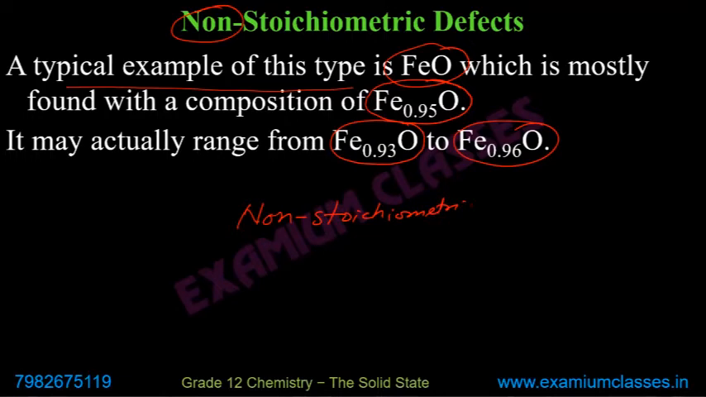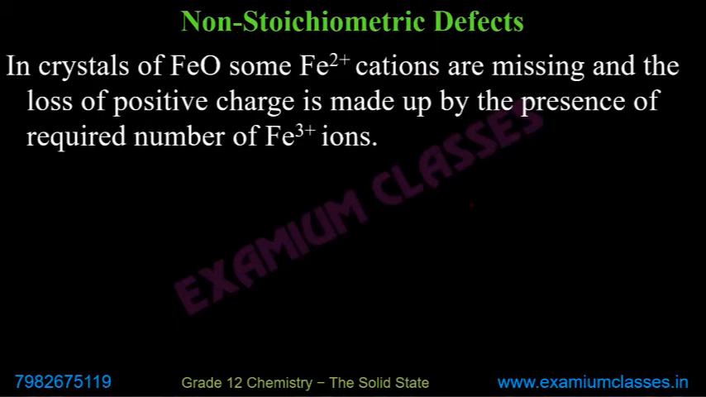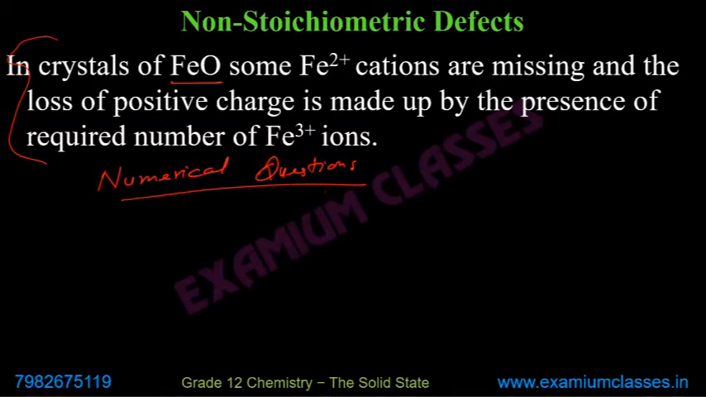No definite ratio. The ratio will not be as it should be for the ideal formula, but again, it is not a definite ratio. So in a crystal of FeO, why does it happen? And from here, numerical questions appear, so you need to be careful. Numerical questions are very common from this section.